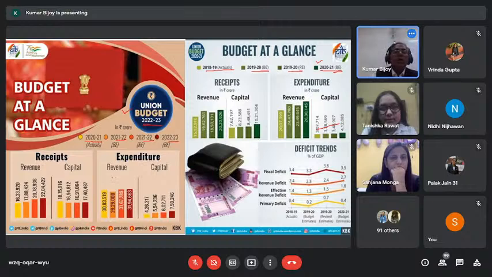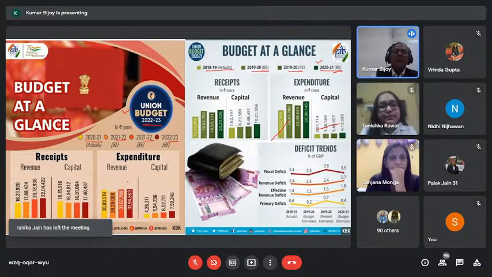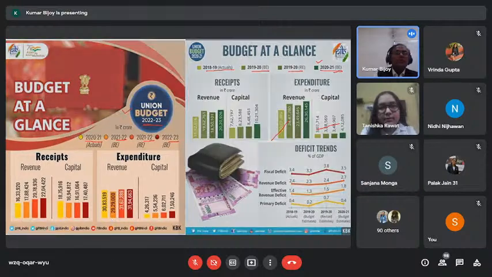Now look at the other component of this expenditure. We have compared it with 2020-21. Now if you concentrate here, you will find out, just a minute.